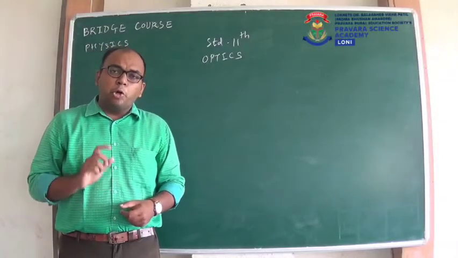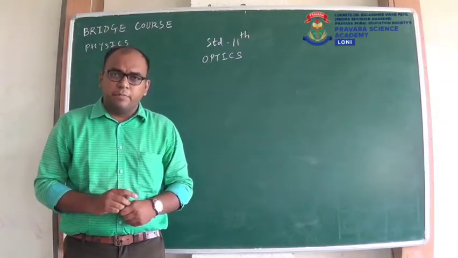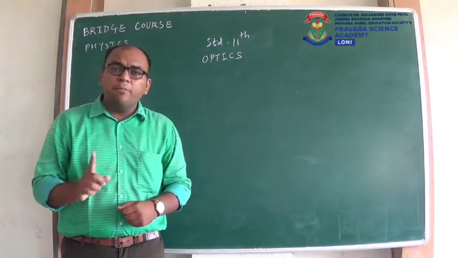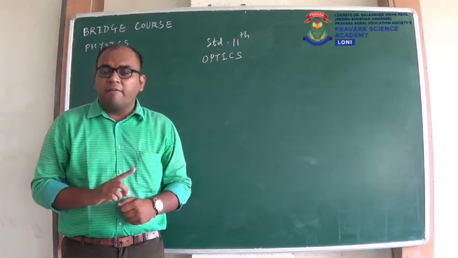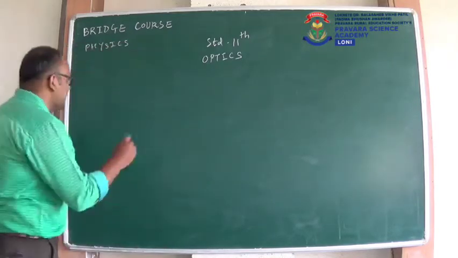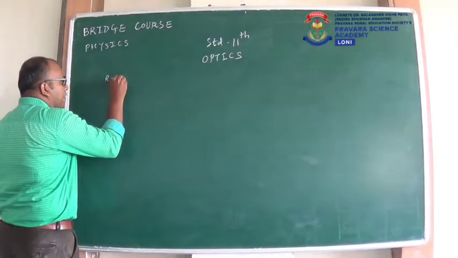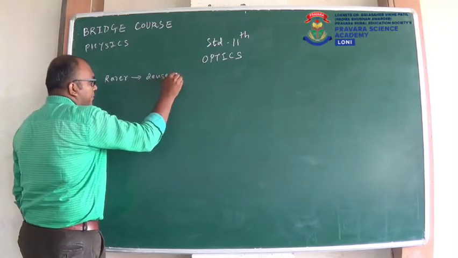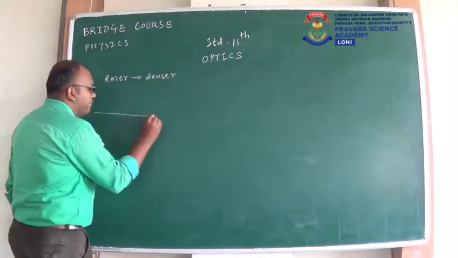Now we will consider two cases of refraction. One is when light travels from rarer medium to denser medium, and the other is when light travels from denser medium to rarer medium. We'll start with the first case, that light is traveling from rarer medium to denser medium. So here I will again draw the same diagram.